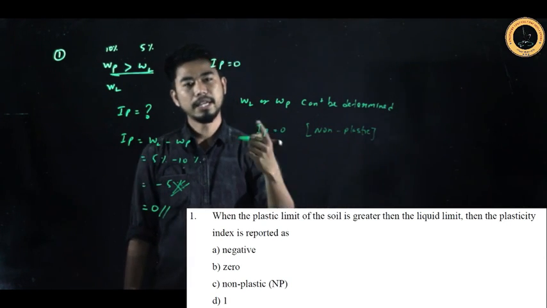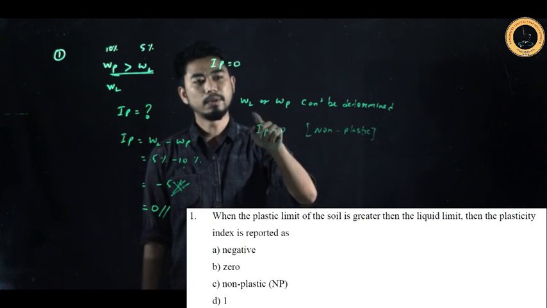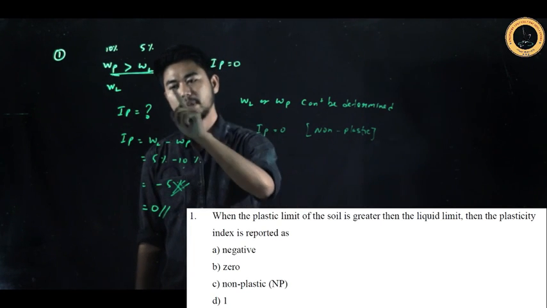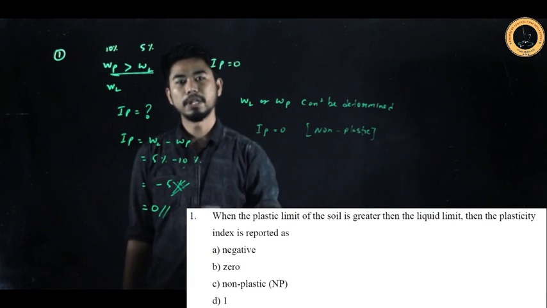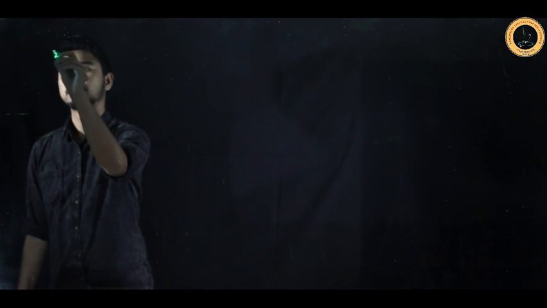So the question may arise in both situations. If it says that WL or WP can't be determined, your answer will be IP equal to 0. And if you are getting a numerically negative IP value, then also the IP value is reported as 0. So the option will be 0 in this case. So let's check out question number 2.